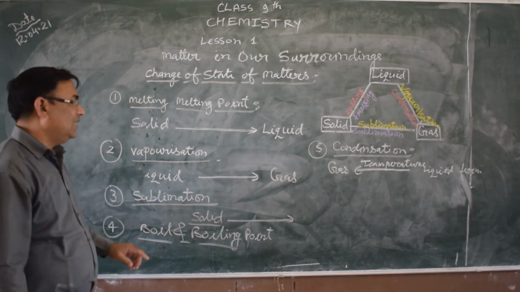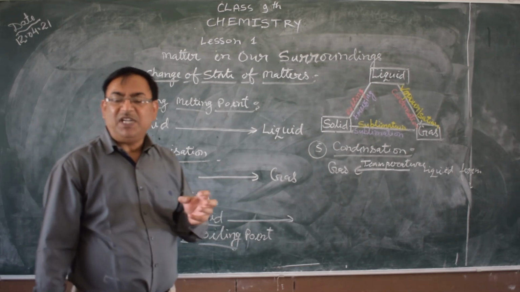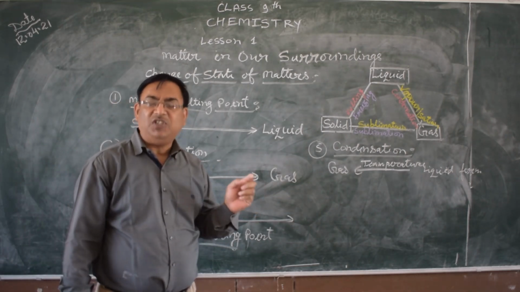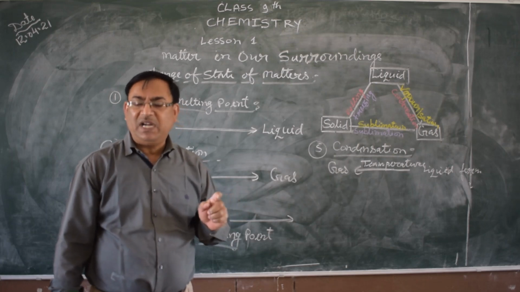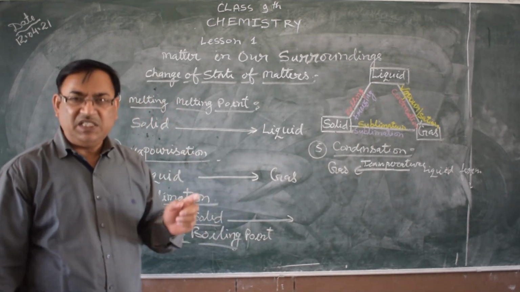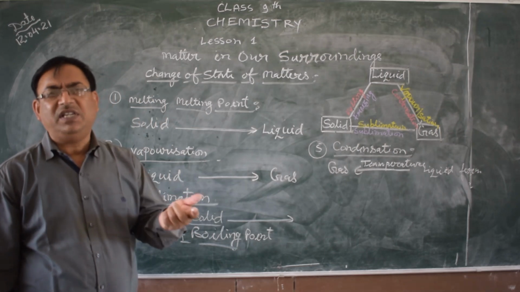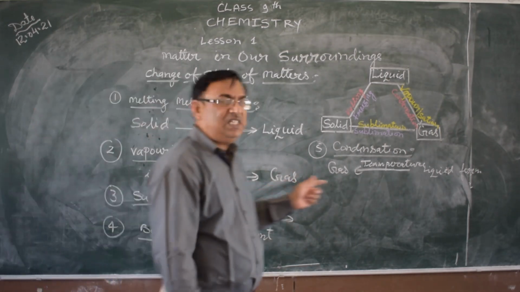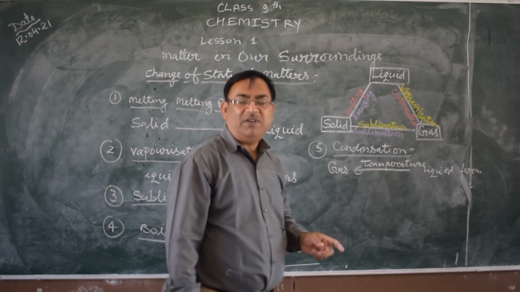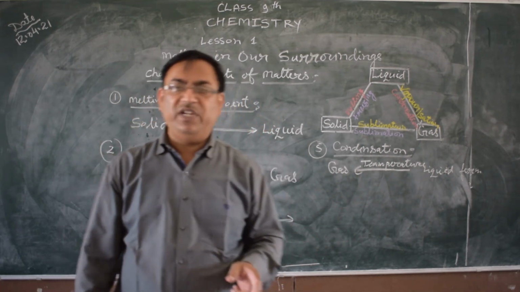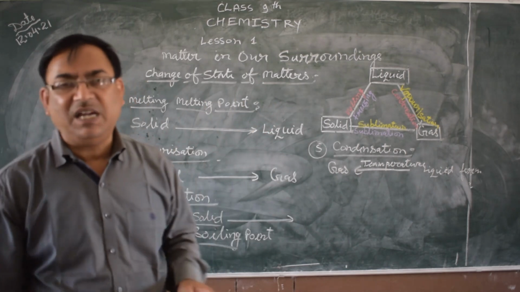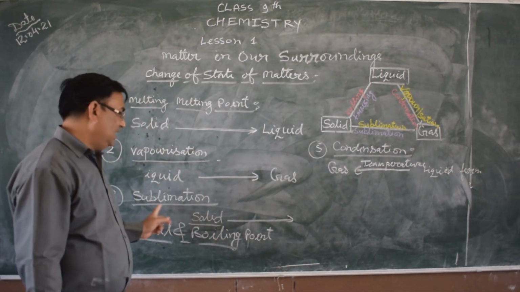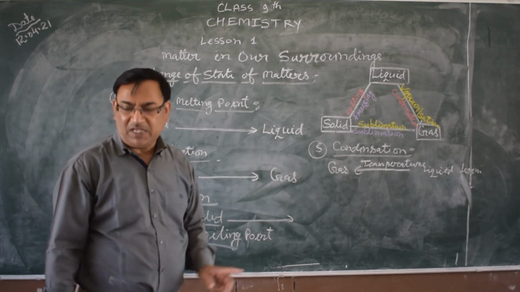Third, sublimation. Some special types of chemical substances are naturally solid, but when heat energy is given, they are directly converted into gaseous form. This conversion is called sublimation. For example, camphor, iodine, nosada, etc. This type of chemical compound is a sublimate type of substance. These show the sublimation character. Thank you.